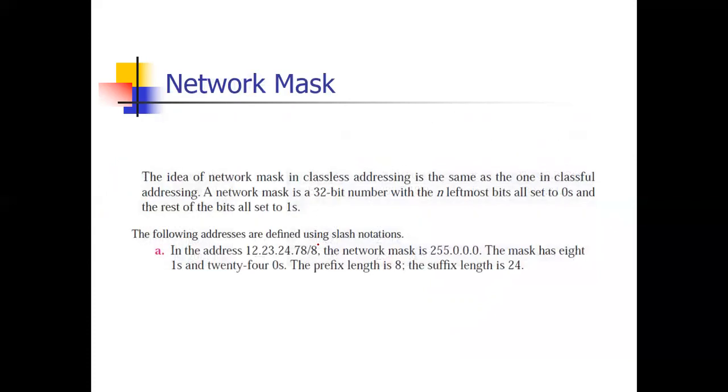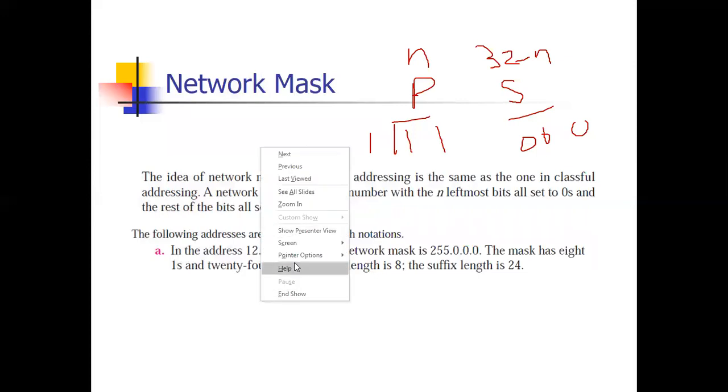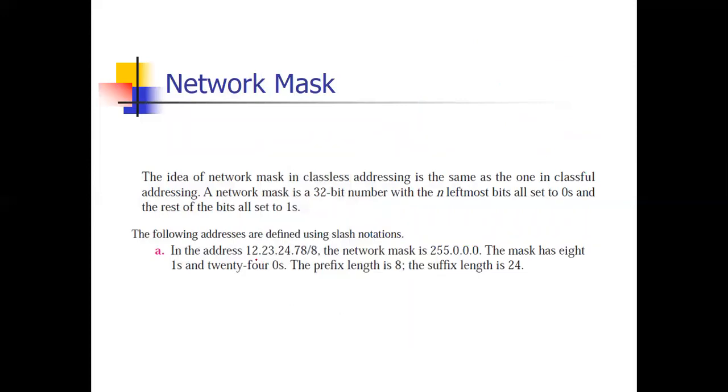Now the network mask concept is the same as in classful addressing. How to do it? Whatever small n and 32 minus n are, this is your prefix length and this is your suffix length. For the prefix length, put all ones, and for the suffix length, put all zeros. In this way you will get the network mask. For example, suppose the given address is here. What is this?